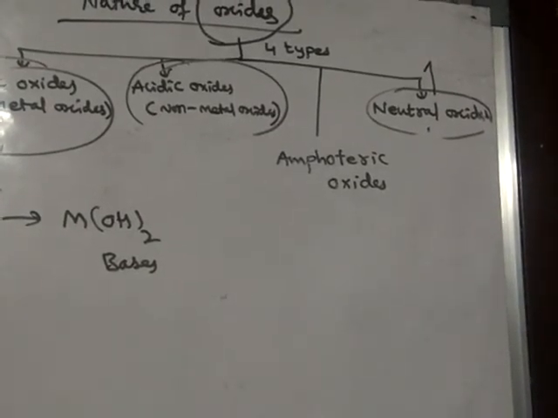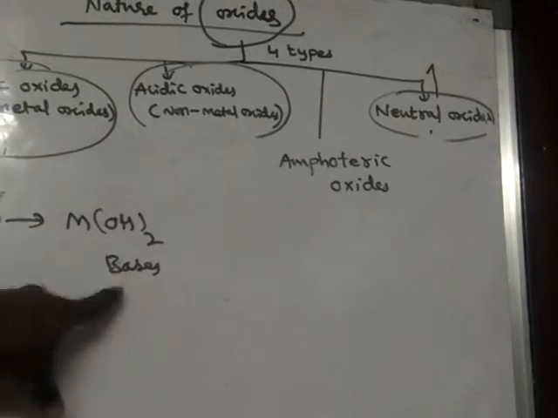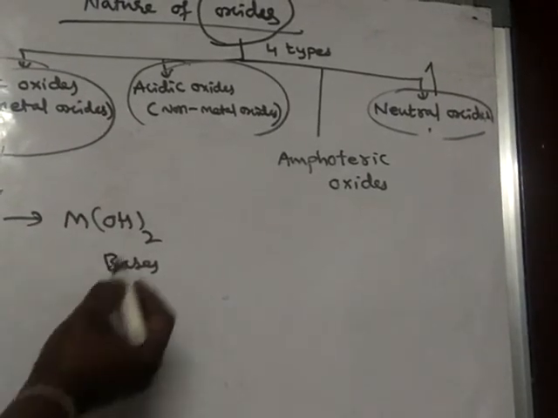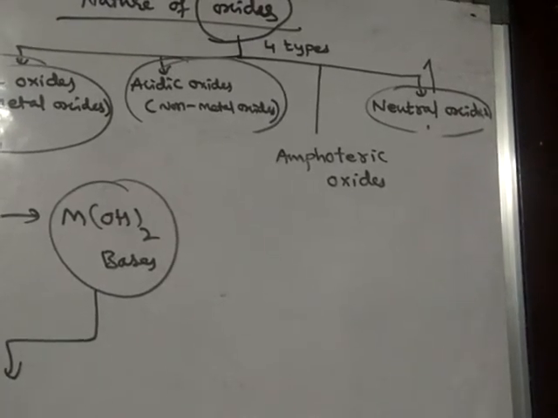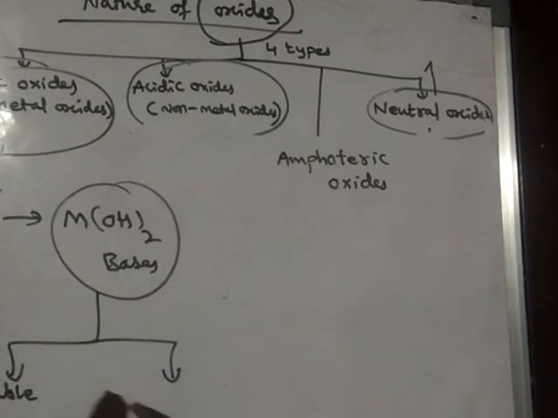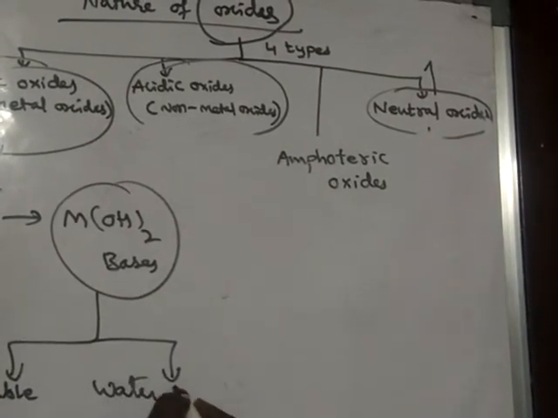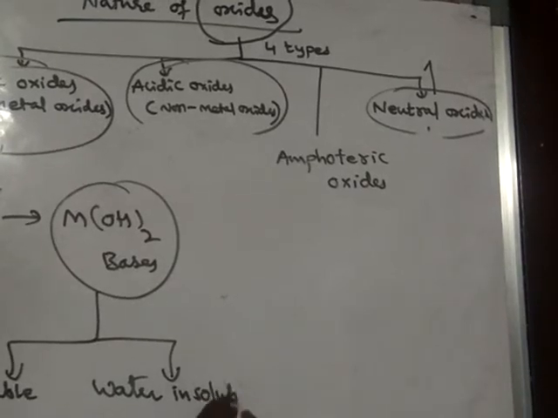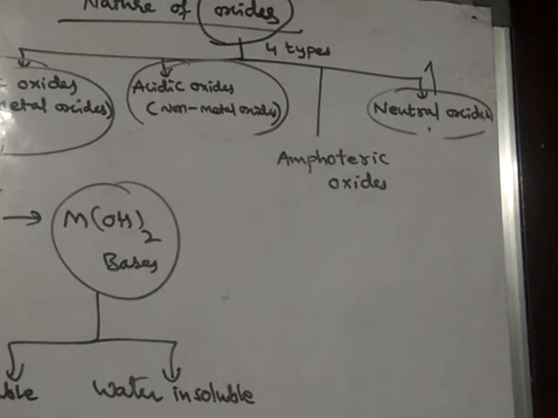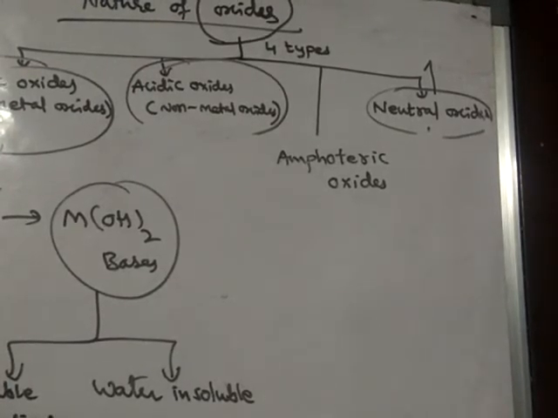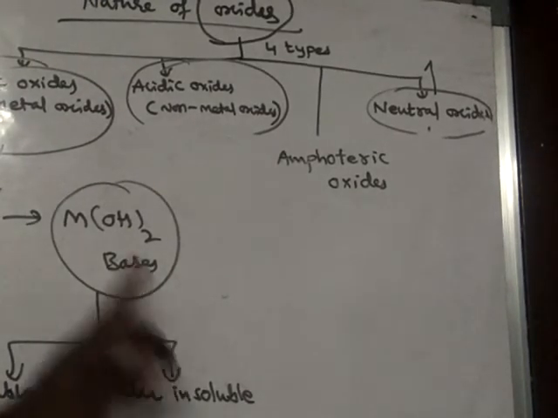That means basic oxides will form bases. Again, bases are of 2 types: water soluble bases and water insoluble bases. Water soluble bases are called alkalis, and water insoluble bases we simply call bases.